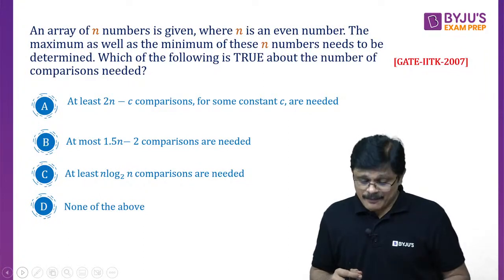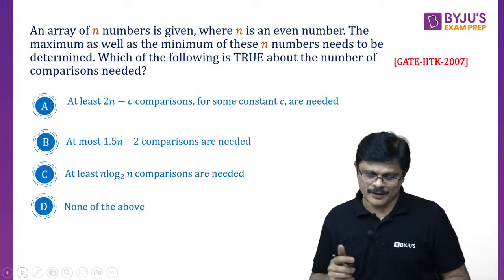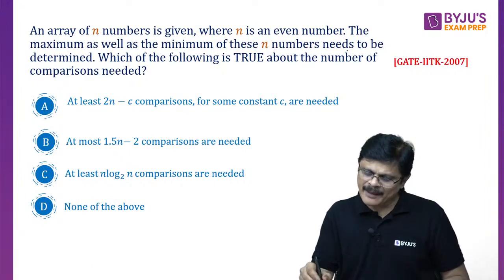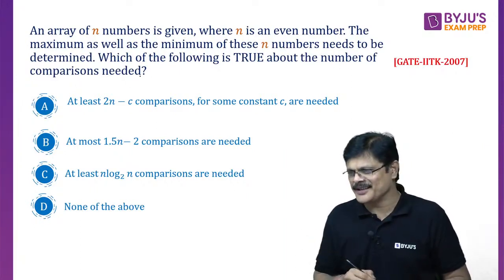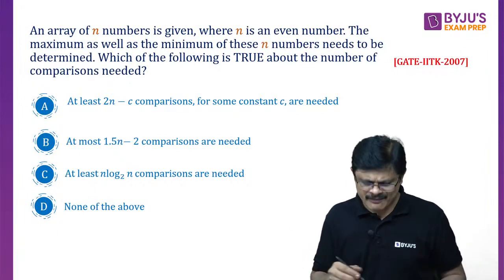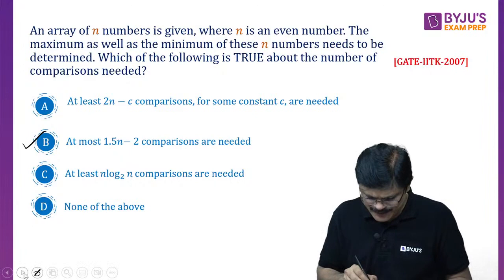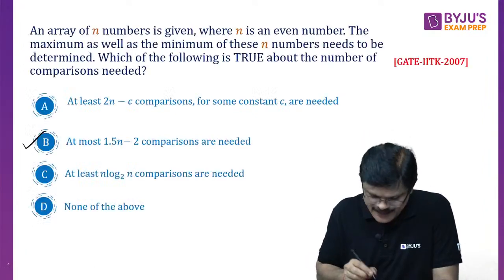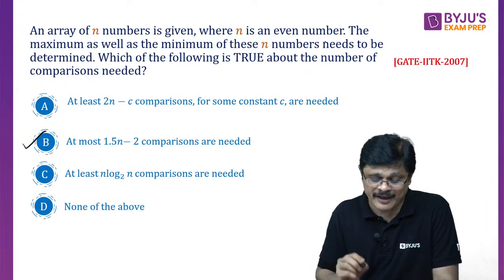An array of n numbers is given where n is an even number. Very good. The maximum as well as minimum of these n numbers need to be determined. Which of the following is true about the number of comparisons needed? If you remember directly, you can directly write the answer, but we'll take a simple example. n is even. We have an even number of numbers and this algorithm is finding the maximum as well as minimum of n numbers.